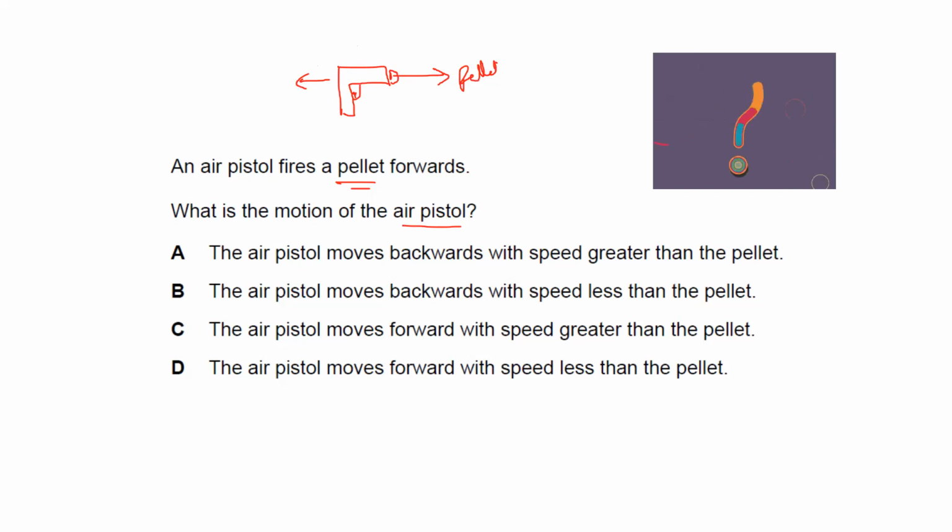What could be the right answer? They will have the same momentum, but keep in mind the mass of the pellet is small and the mass of the gun is more. So what will happen to the gun, this air pistol, and with what speed will it move? The air pistol will move backward with a speed less than the pellet. So B will be the right answer.